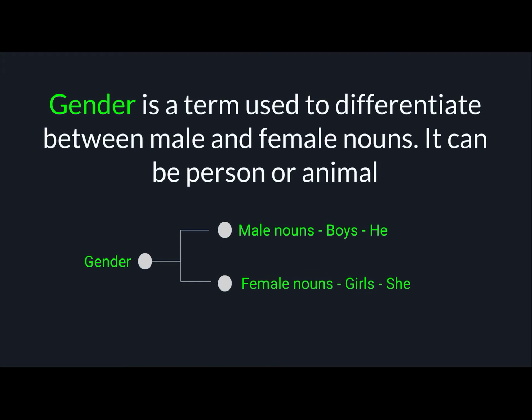Now, what is gender? Gender is a term used to differentiate between male and female nouns. It can be a person or animal. So, what is gender? Gender is a person's identity of being male or female, or we can say being a boy or a girl. And for boys, we use he, and for girls, we use she.